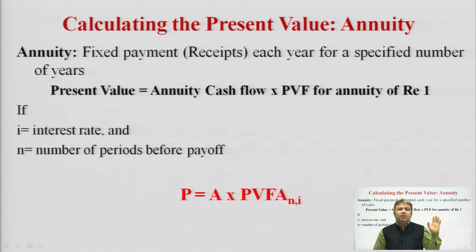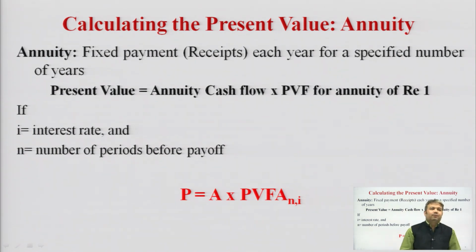As we did in the compounding problems, where we were going to find out the value of my present investment, which was going to be done on a recurring basis year after year up to a given time period. So, this I need to calculate here. So, fixed payment receipts each year for a specified number of years.